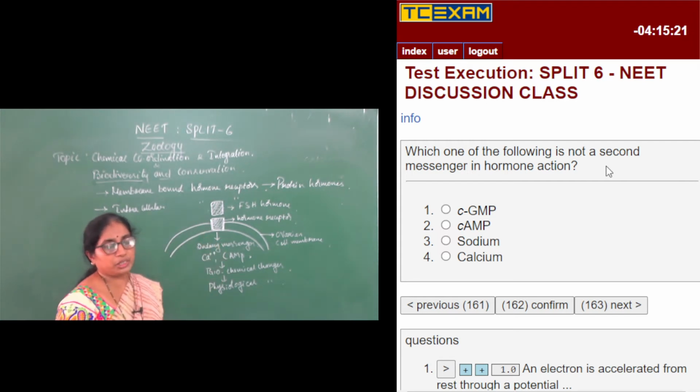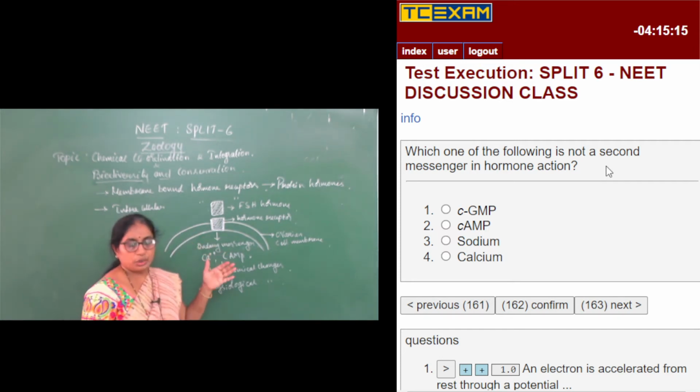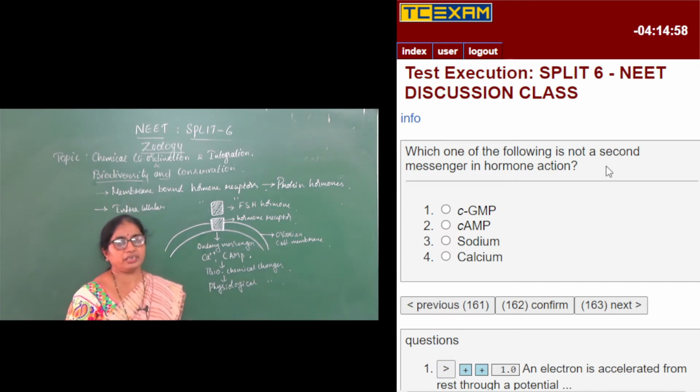So we know what is the role of FSH. It is follicle stimulating hormone, which is secreted from the pituitary gland, and it will act upon the ovary. In the ovary, it is going to bring about the growth and development of the ovarian follicles. So the primary follicle gets converted into secondary, secondary into tertiary, and tertiary gets converted into the Graafian follicle.